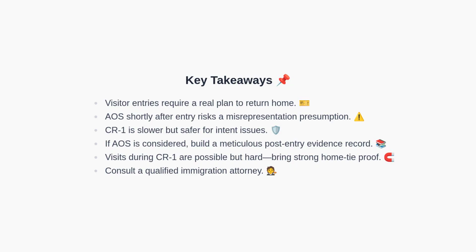To summarize key points: first, visitor entries require genuine intent to return home. Second, AOS filed shortly after entry risks a presumption of misrepresentation. Third, CR-1 is slower but safer when intent is in doubt. Fourth, if AOS is pursued, compile a meticulous, dated, post-entry evidence record. Fifth, visits during a pending CR-1 are possible but difficult and require strong proof of ties. Finally, consult a qualified immigration attorney to evaluate your specific facts.